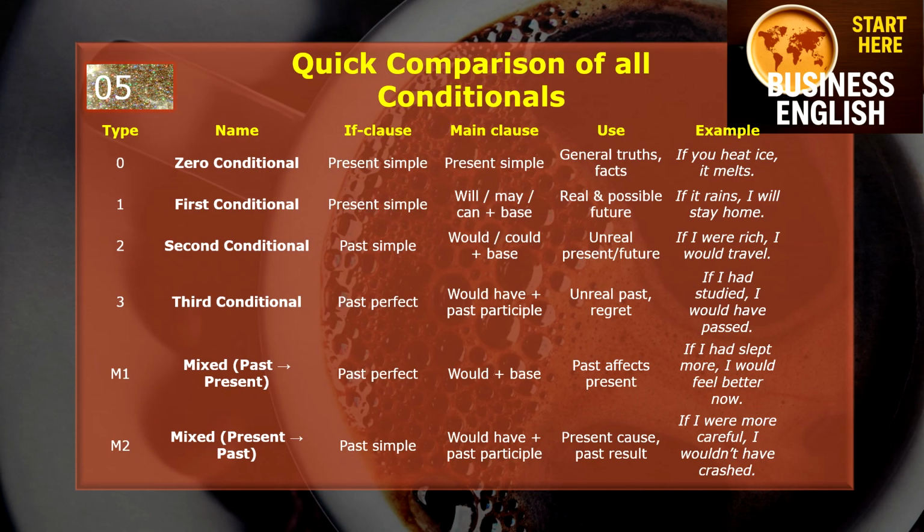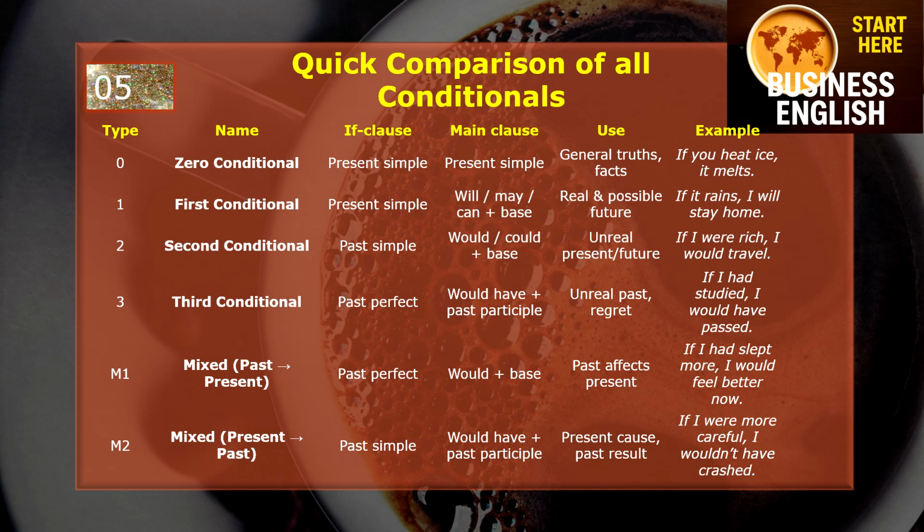Okay, so here we have a table showing a quick comparison of all the conditionals which we have learned already. Conditional type 0: the if clause is present simple, and the main clause is also present simple. Use: general truths and facts. Example: If you hit ice, it melts. First conditional now. The if clause is in present simple, and the main clause is will, may or can plus base. Use: real and possible future. Example: If it rains, I will stay home.